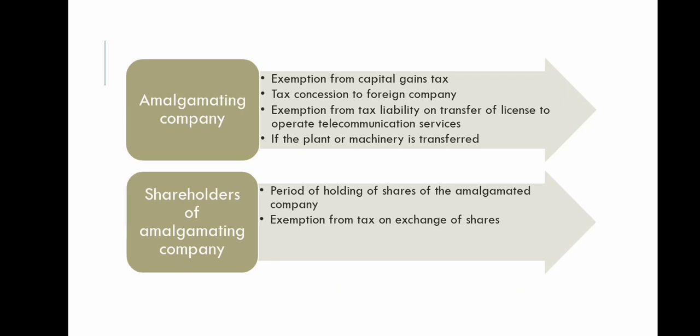Next, exemption from tax liability on transfer of license to operate telecommunication services. If the amalgamating company has obtained a license or spectrum for operating telecommunication services, they'll get tax exemptions for all of these. Next, if plant or machinery is transferred. If any plant or machinery of the amalgamating company is transferred, they'll get tax exemptions for that.